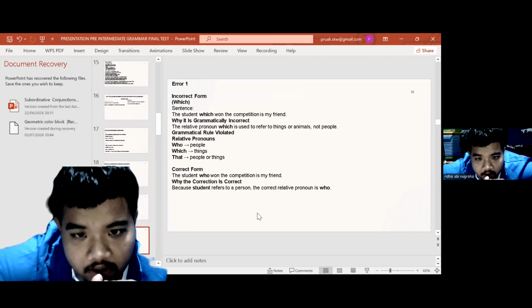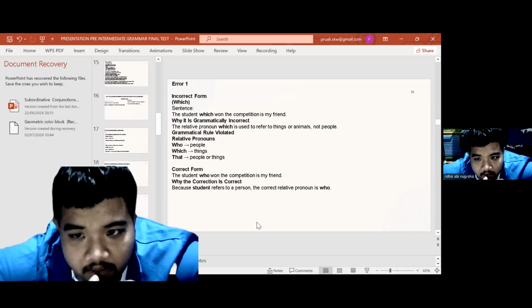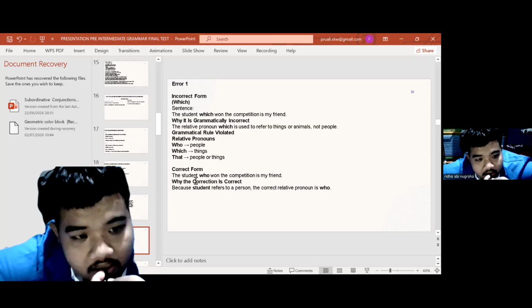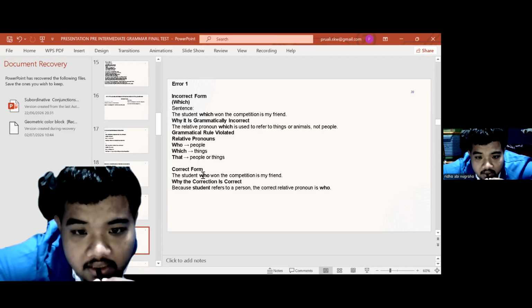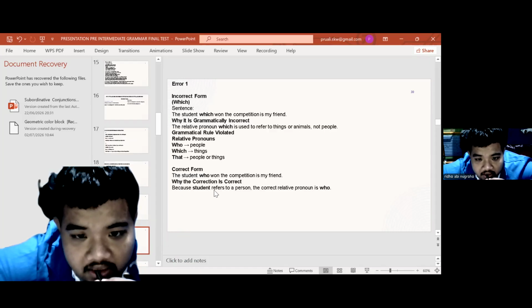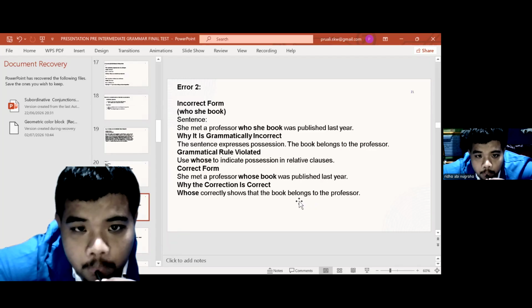Because the relative pronoun which is used to refer to things or animals, not people. Grammatical rule violated: who is for people, which is for things, that is for people or things. Correct form: The student who won the competition is my friend. Why is the correction correct? Because student refers to a person, so the correct relative pronoun is who.